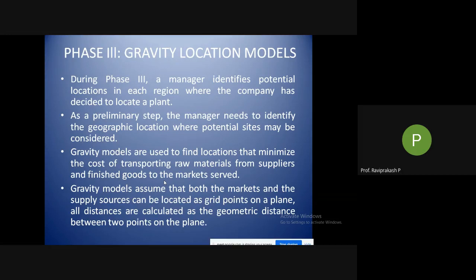In which state do I want to be, or am I looking at multiple states? Just after states, it will not end. In the state, which place? Take Karnataka as an example: whether I need to be in Bangalore, Mysore, Mangalore, Belgaum, or Chitradurga. So there are so many places.